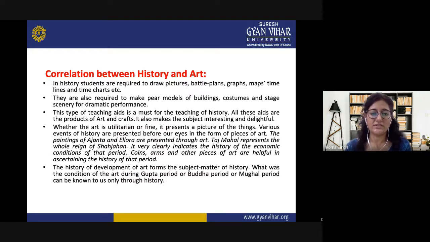Taj Mahal represents the whole reign of Shah Jahan, the unique style of architecture. It very clearly indicates the history of the economic conditions of that period. Coins, arms, and other pieces of art are helpful in ascertaining the history of that period. So, various kinds of conditions, the various kinds of art which took place in the Gupta period, Buddha period, Mughal period, it all is interrelated with history.